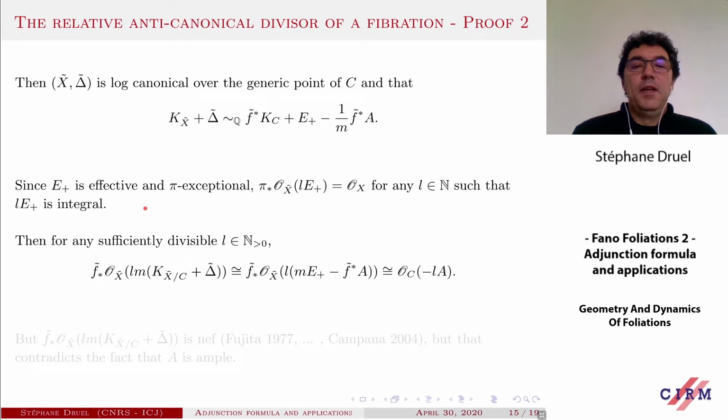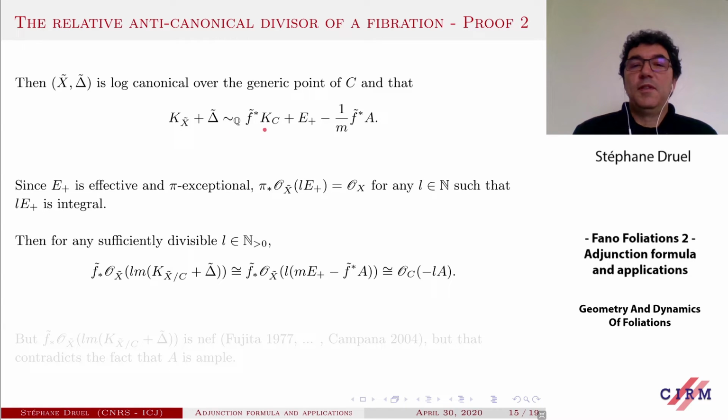Now, E plus being pi exceptional, the push forward of the corresponding line bundle is always trivial. So you can compute this guy. So you take some large multiple, because these are not Cartier divisors. These are just Q divisors. So you have to take multiples, and you take multiples enough, and you want to understand the push forward of this.